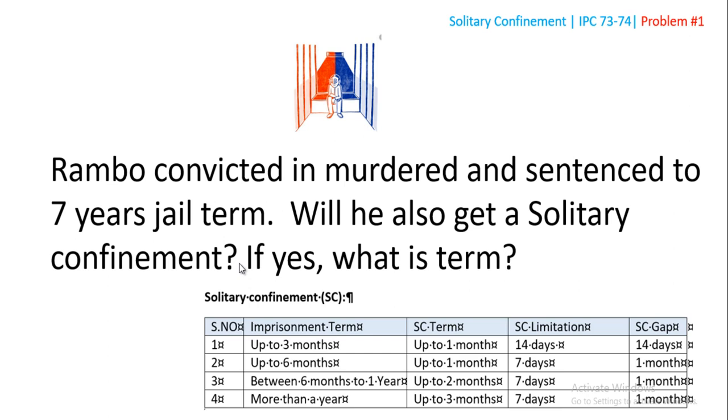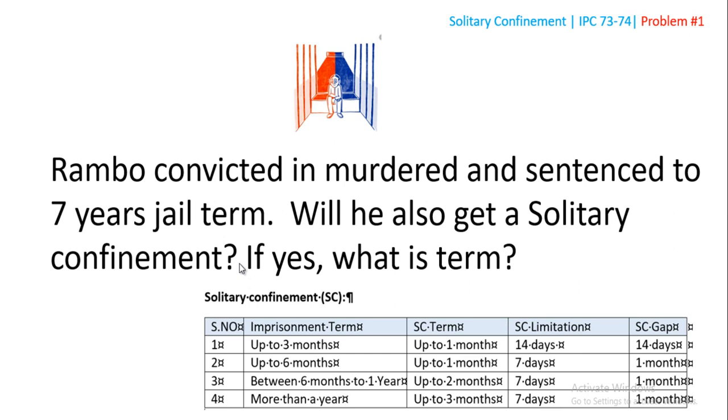If it is not murder, even a rape or a kidnap, if it is in a psychic way and a first grade crime, then the judges will think of this solitary confinement. It depends on the convicted person's behavior and all those stuff. So in this case, the answer is maybe.